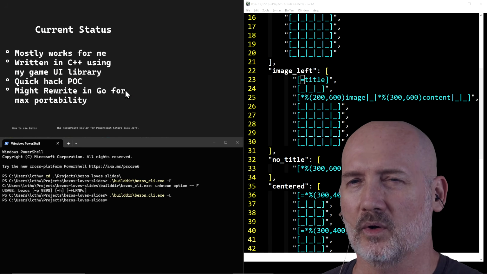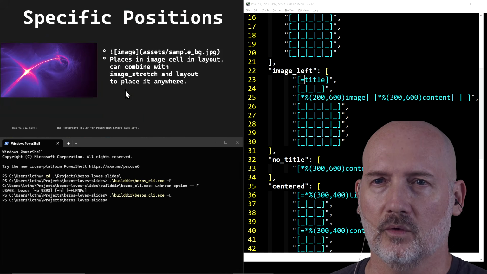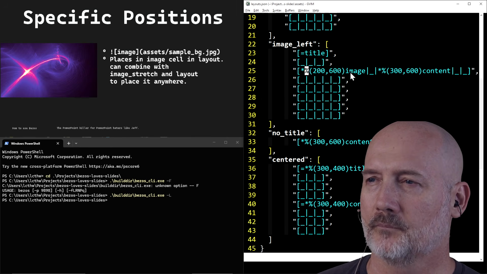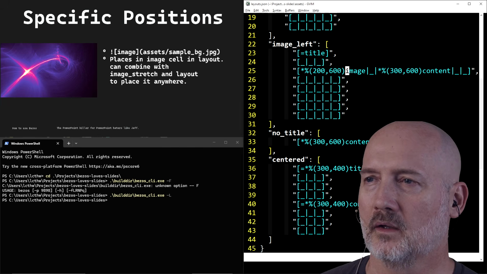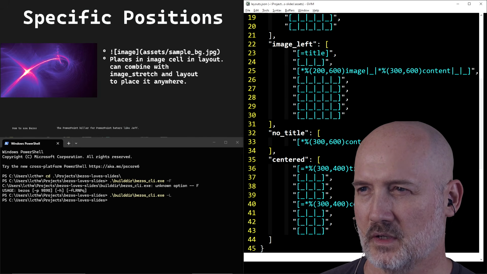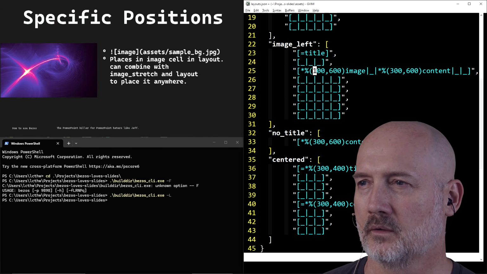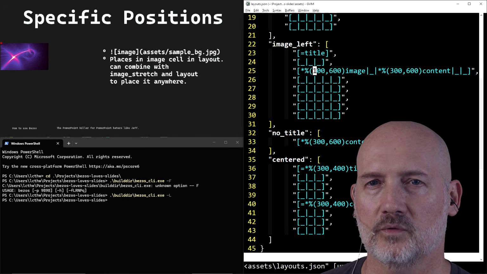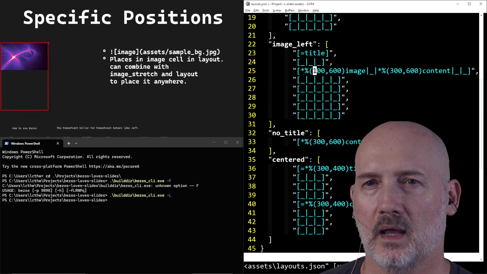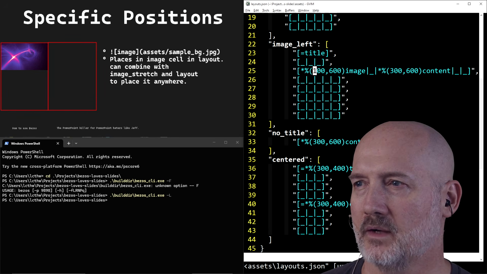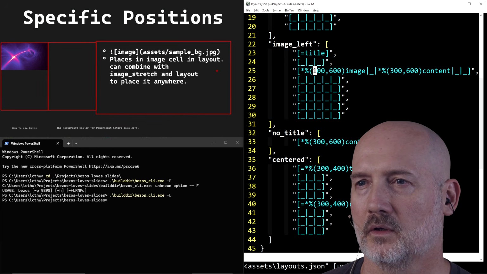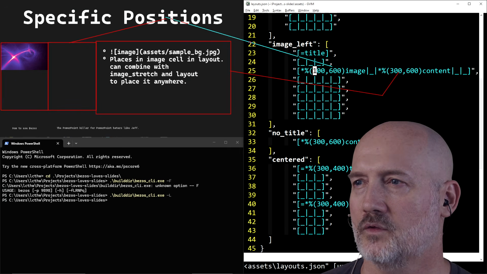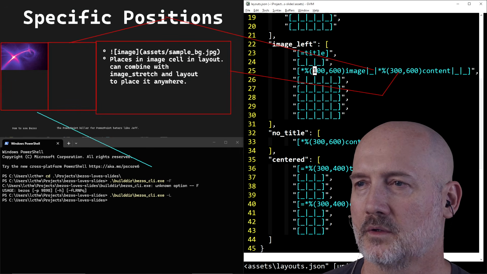I had a kind of working prototype for it a while back. So when we go to this layout, say this one, specific positions, that's going to do image left. So you can see I'm like here, right? So if I want, I can say this is actually 100. And see, it gave a gap. So if we read this, this is 100% this way. And there's a cell here. And then the remainder is 300. So if you look, this is that there. This is this empty cell here, and this is right there.